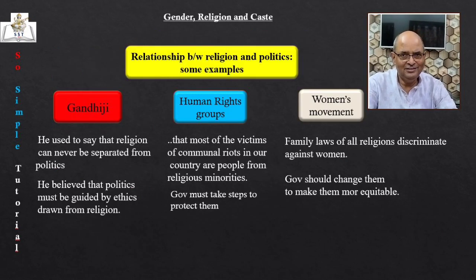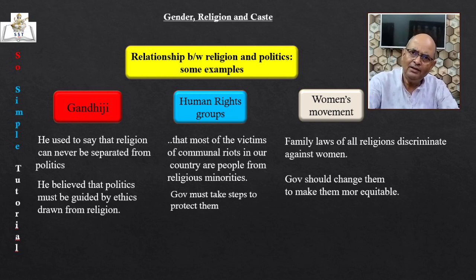First, Gandhiji's view on religion and politics. Gandhiji used to say that religion can never be separated from politics. When he used the term religion, he never meant any religion like Hinduism, Buddhism or Sikhism. He emphasized the need that politics must be guided by the moral values derived from all religions.